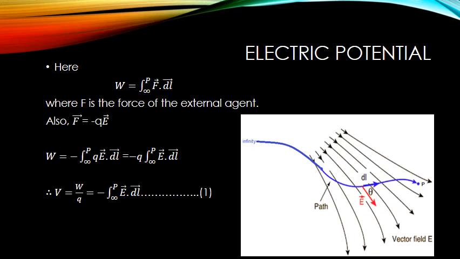If we substitute the expression for work done in the expression for electric potential, which is the ratio of work done to charge, we get V equals minus integral from infinity to point P of E vector dot dl vector. This integral of E vector dot dl vector over the path followed by the charged particle is also sometimes called the line integral of electric field.